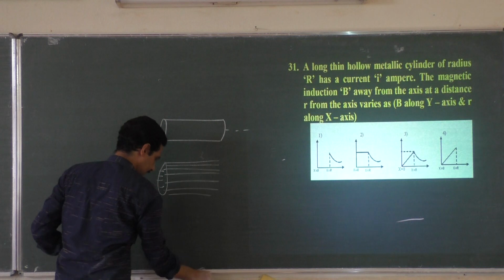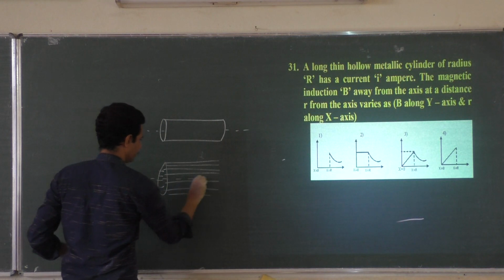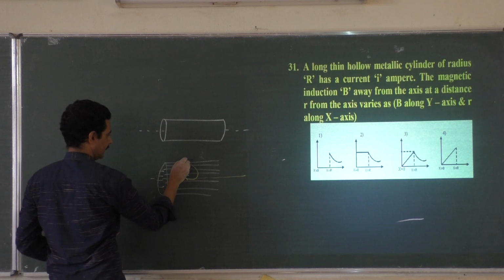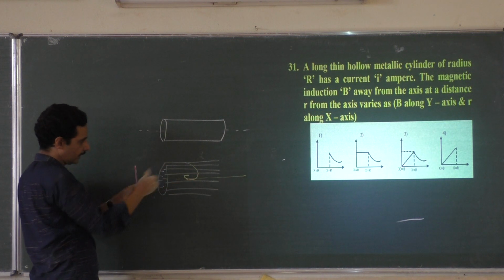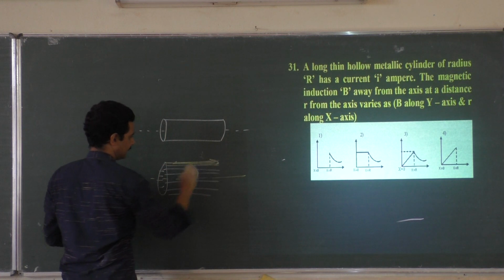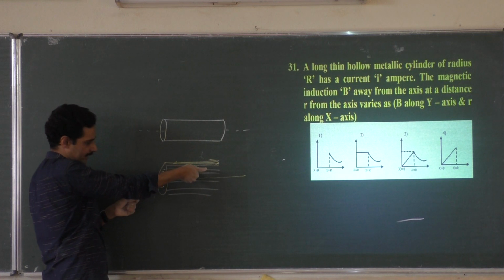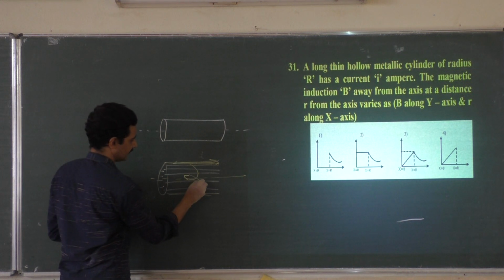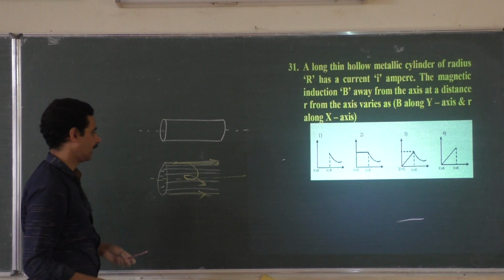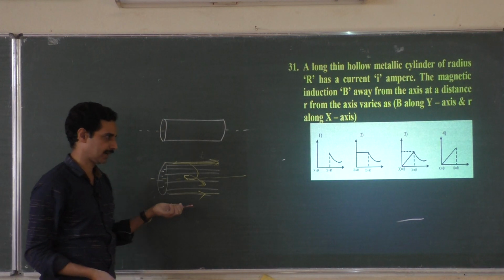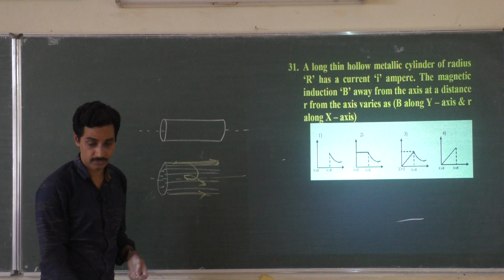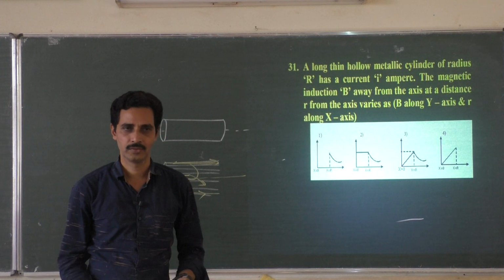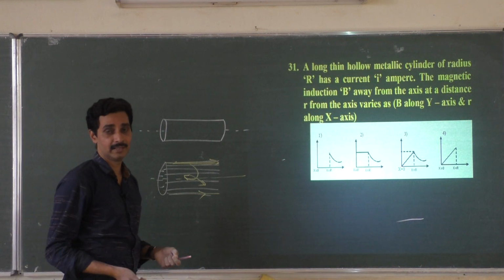So along the axis here, if this wire produces a magnetic field inside like this, what about this wire? It produces a field outside like this, right? They cancel each other. So as you move away from the axis, you will get some field. Inside a hollow tube, magnetic field is 0. And outside, you will get it inversely proportional to R.